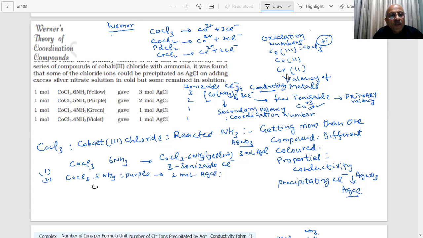It is CoCl3·6NH3. And how many Cl are outside? 3 Cl minus, [Co(NH3)6] whole is 3 plus, and 3Cl minus. So here you can see the oxidation number. Oxidation state of cobalt is 3. That is the primary valency.